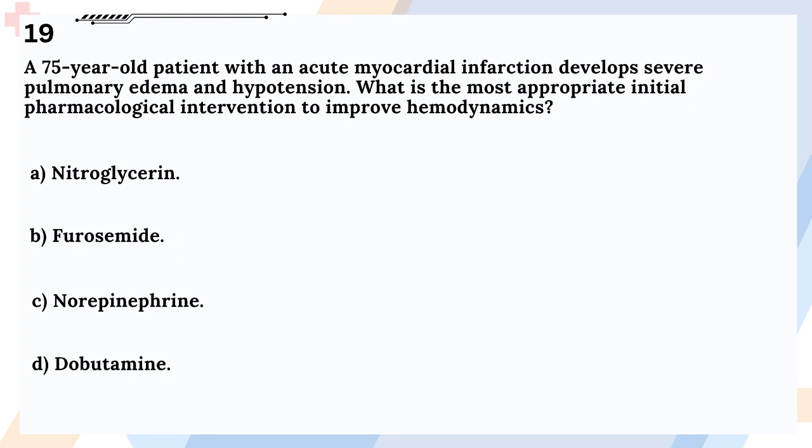Question 19. A 75-year-old patient with an acute myocardial infarction develops severe pulmonary edema and hypotension. What is the most appropriate initial pharmacological intervention to improve hemodynamics? A. Nitroglycerin. B. Furosemide. C. Norepinephrine. D. Dobutamine.